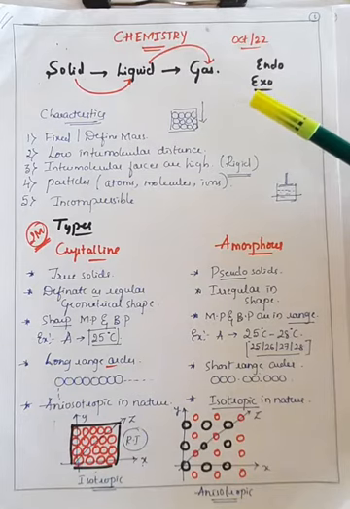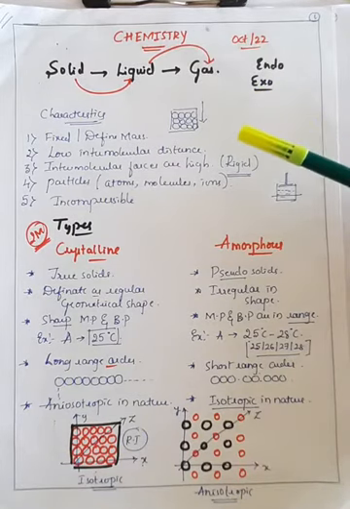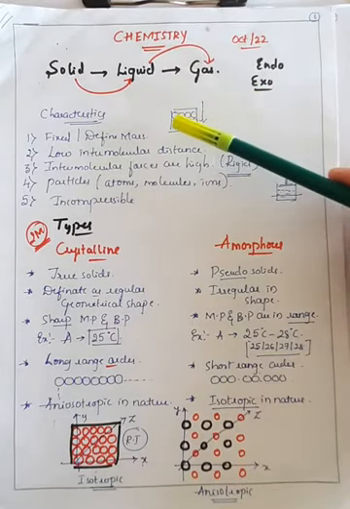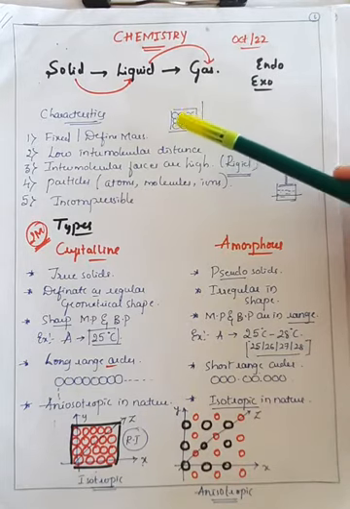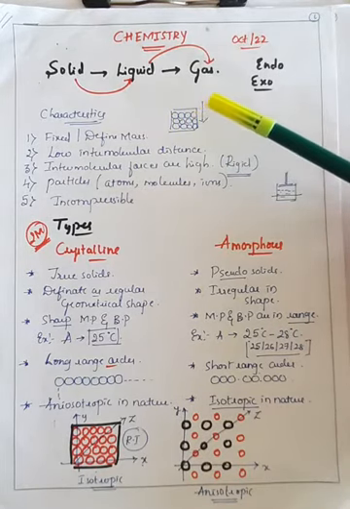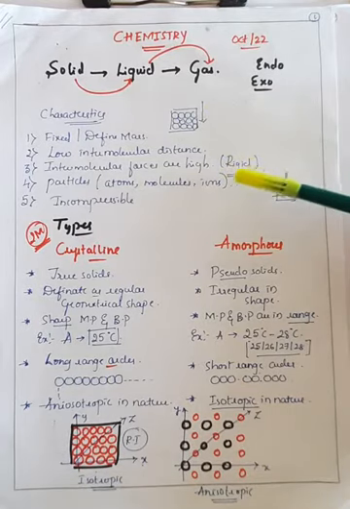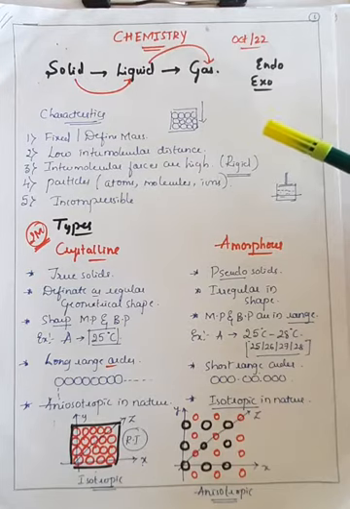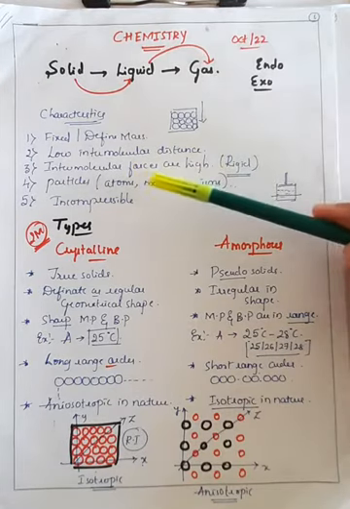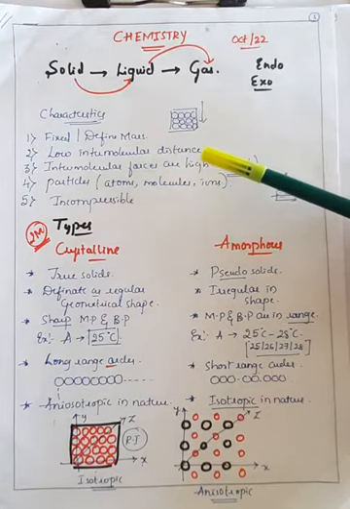Third important point is intermolecular forces are high, which means whenever you take a solid, the arrangement of atoms is in such a way that the force of attraction between two or more atoms will be very large. Therefore that is regarded as the rigidity of the molecule. Rigidity is nothing but the force with which they are attracted, generally called intermolecular forces, which is generally high in case of solids.